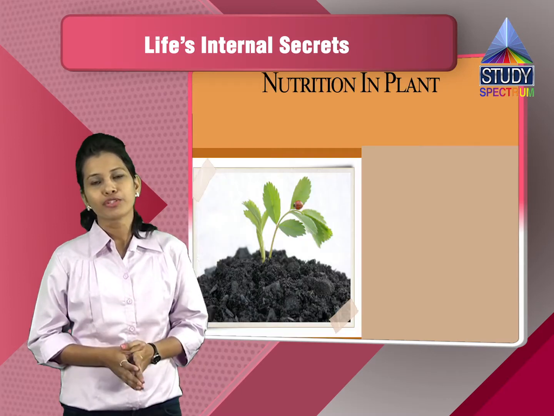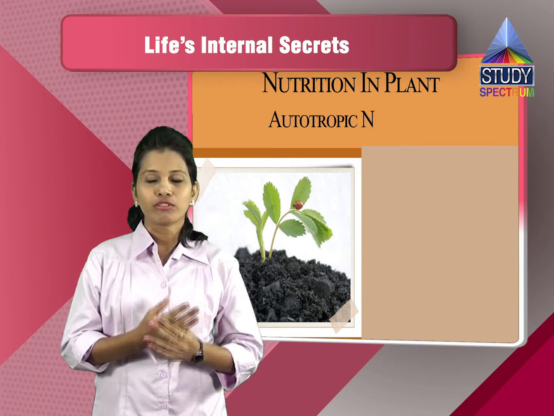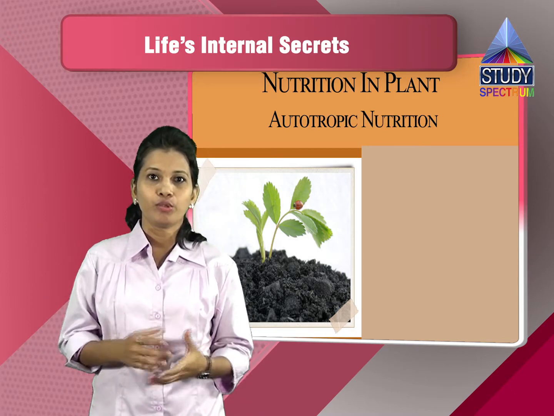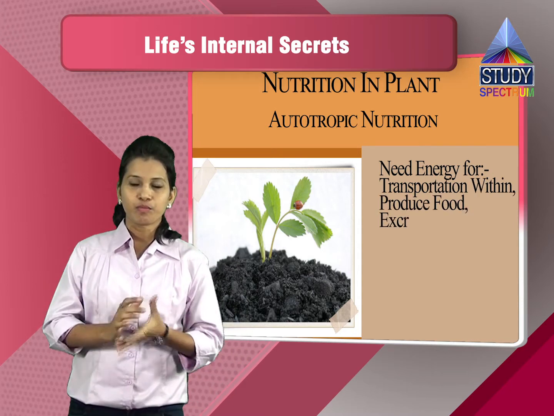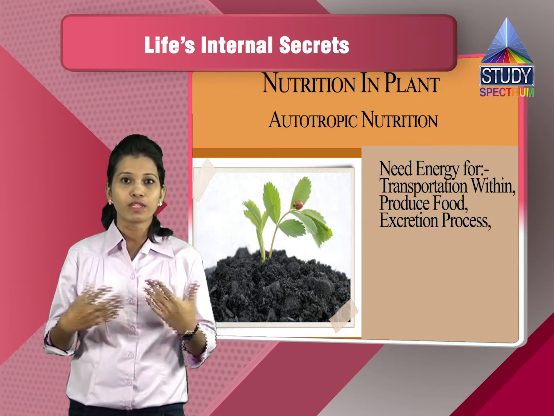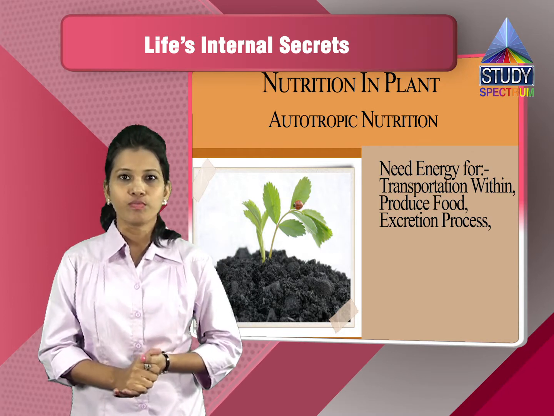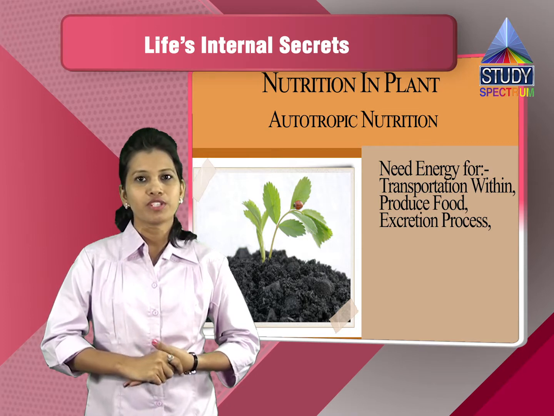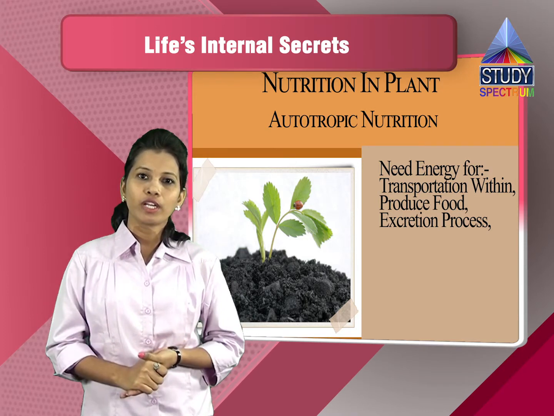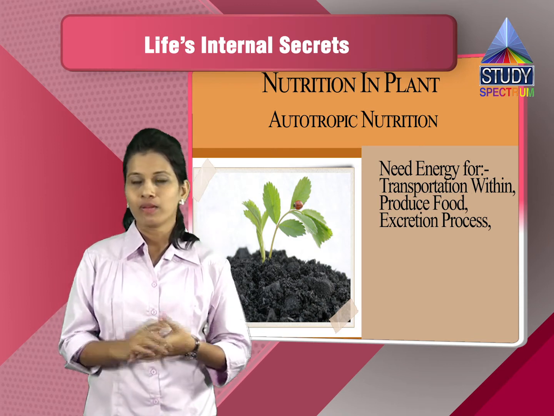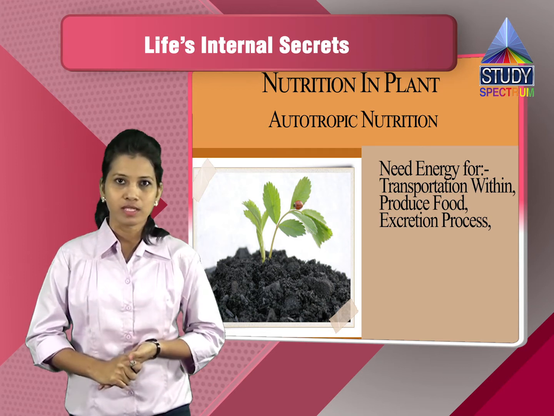Now let us see the nutrition in plants, that is a type of autotrophic nutrition. In plants, they also require food to do certain activities, like they also perform transportation within the plants. They produce food also. They have certain excretory waste also. So these are all the processes which require energy, and plants get their energy using the inorganic nutrients which are present in the soil, as well as they produce their own food by the process called photosynthesis.